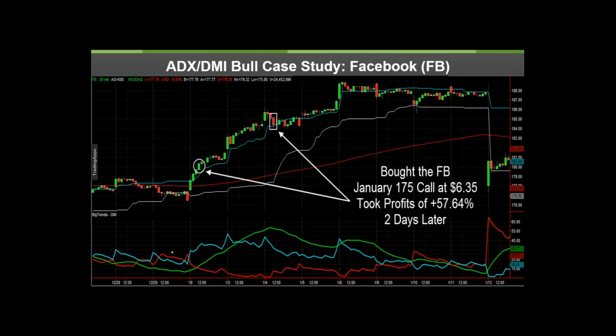So what's the ADX all about? The green line here in this bottom panel is the ADX. The ADX shows you when you are getting into a trend, when ADX is rising. If ADX is going down, it's non-trending.